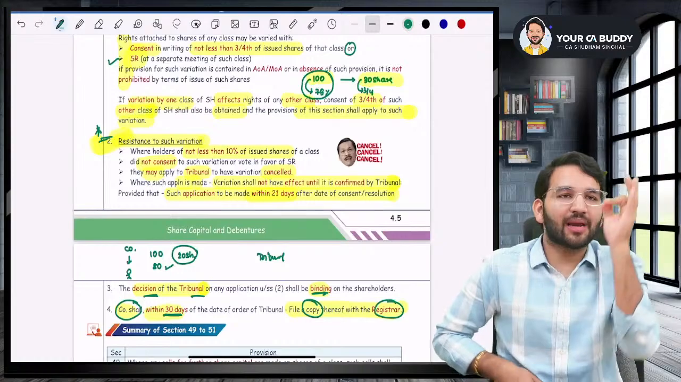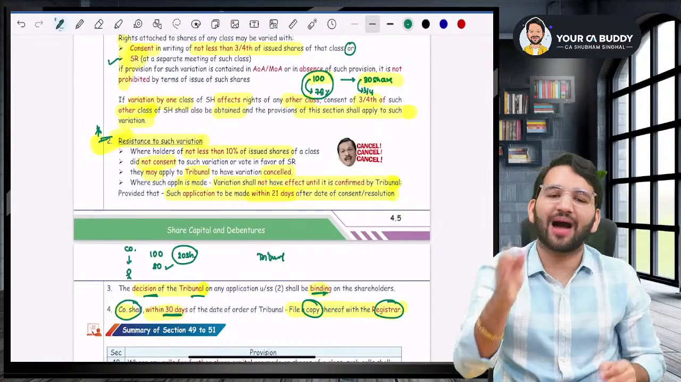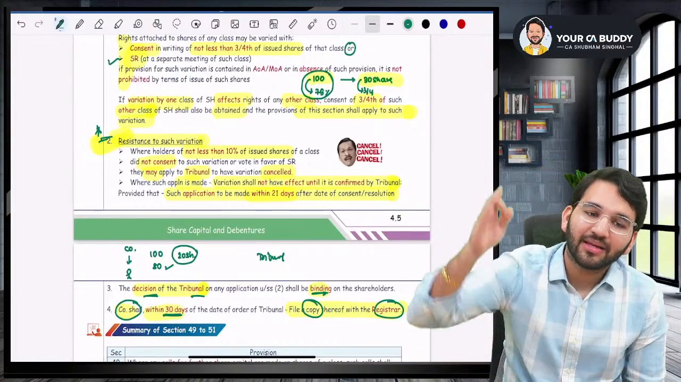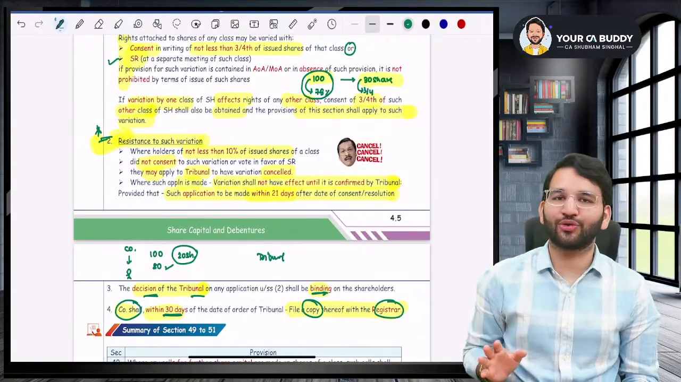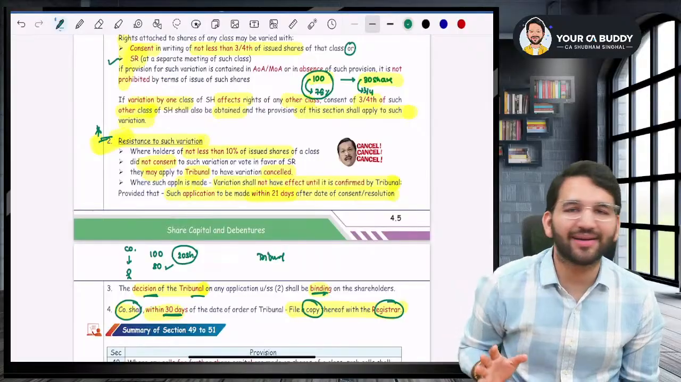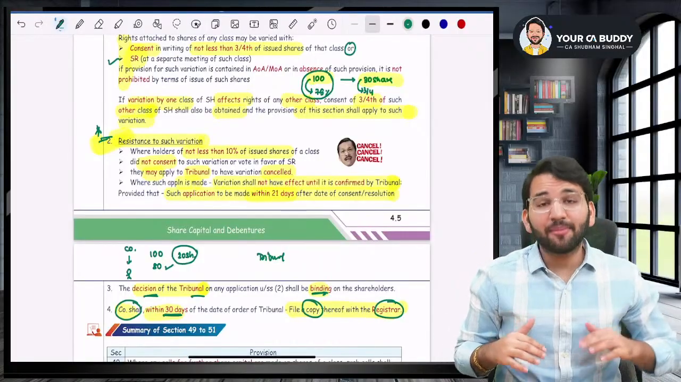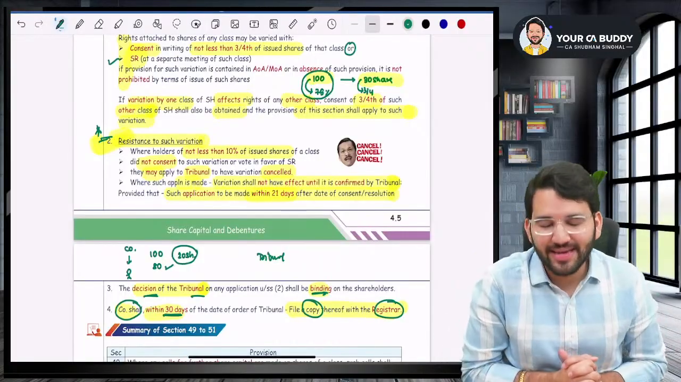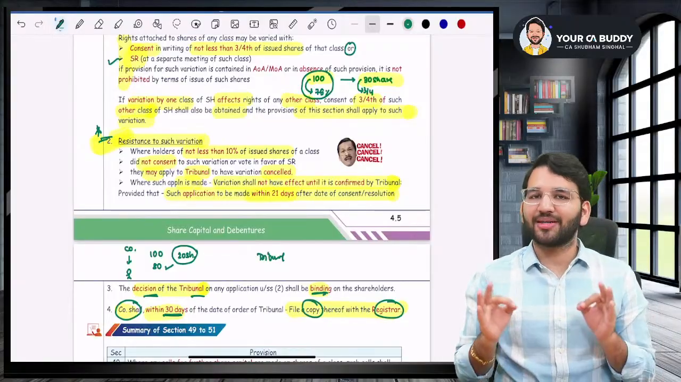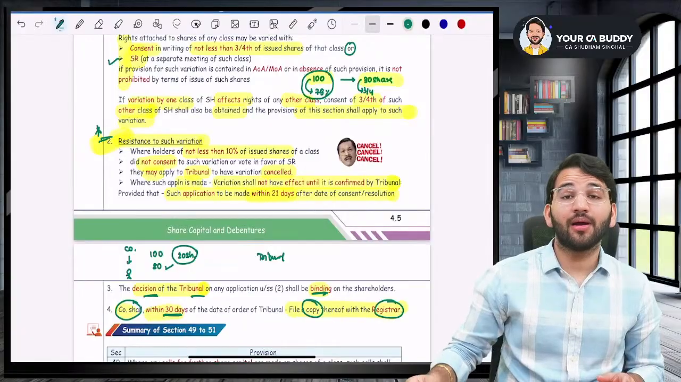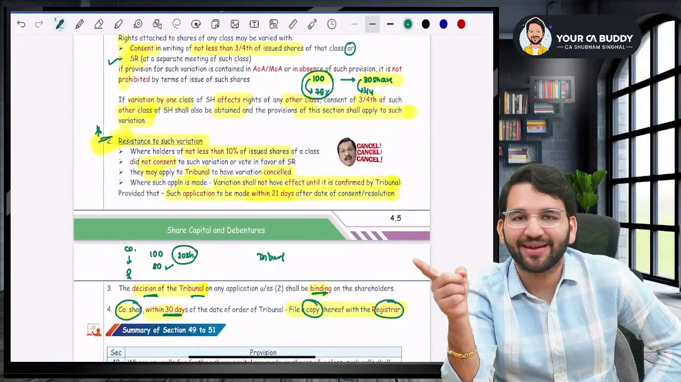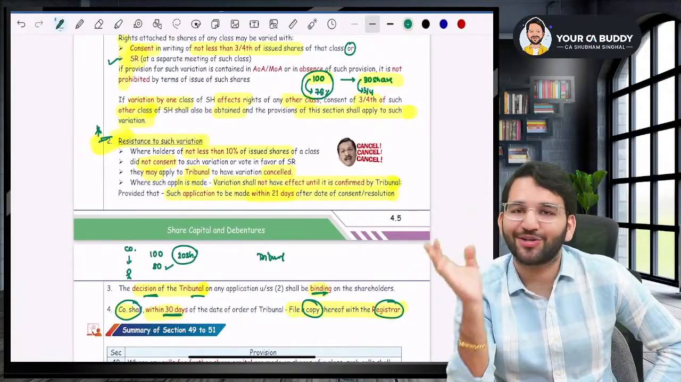Now, if variation is done by one class and it affects the rights of the other class, then you will take approval of 3/4 of the other class also, but not an SR, just 3/4 consent in writing. Now, can there be resistance to such variations, sir? Yes. If at least 10% of the issued class are not okay, they can make an application to the tribunal within 21 days of the consent and ask that the variation be cancelled.